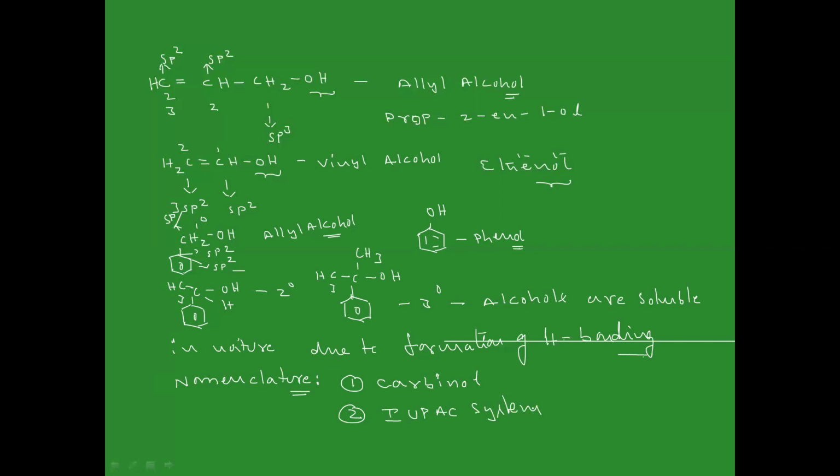These two methods are used to give the naming of the compound. Let's see some examples. This is CH3CH2OH. What is the name of this in the carbinol system? In the carbinol system, we can say this is methyl carbinol.